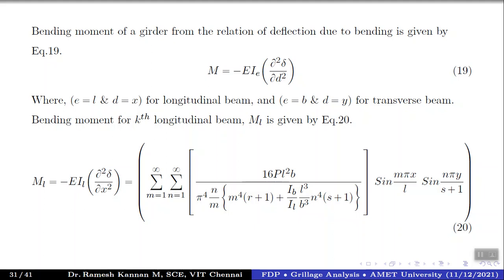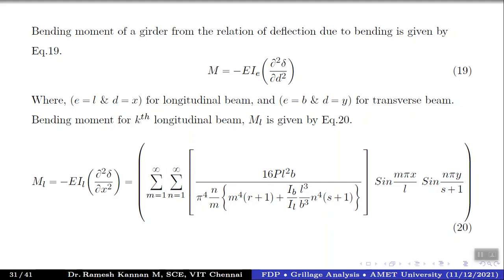Once you find the moment of the longitudinal beam, you can very well find the moment of the transverse beam. The only thing is, if you have found these things correctly, then doing it for the transverse beam may not be that difficult. You only have to change the parameters: n becomes m, m becomes n, r becomes s, I_b by I_L becomes I_L by I_b, L squared becomes b squared into L, s plus 1 becomes b, and L becomes r plus 1, something like that.